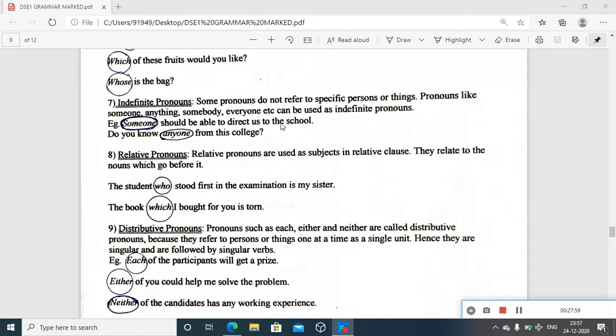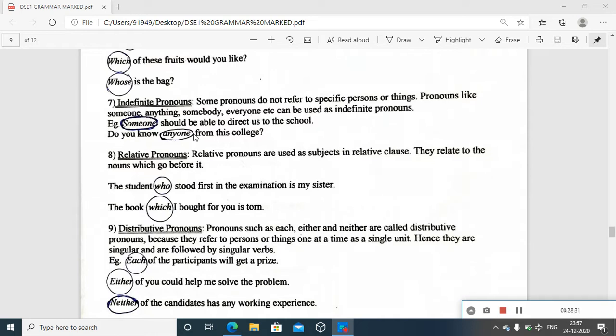So someone means any one of you, someone, at least one. So this is the way it becomes very indefinite. There is no specific person referred here. Otherwise, I should say Neha should be able to direct us to the school, or Anusri should be able to direct us to the school. But here it's someone. So that is indefinite. But still, definitely I mean a person. But there is no specific reference.